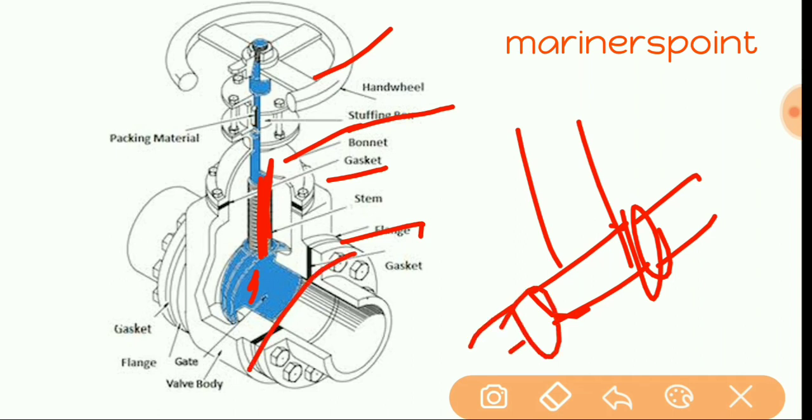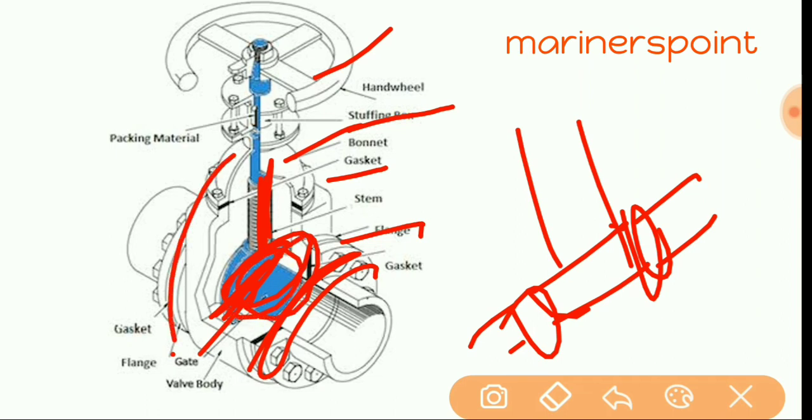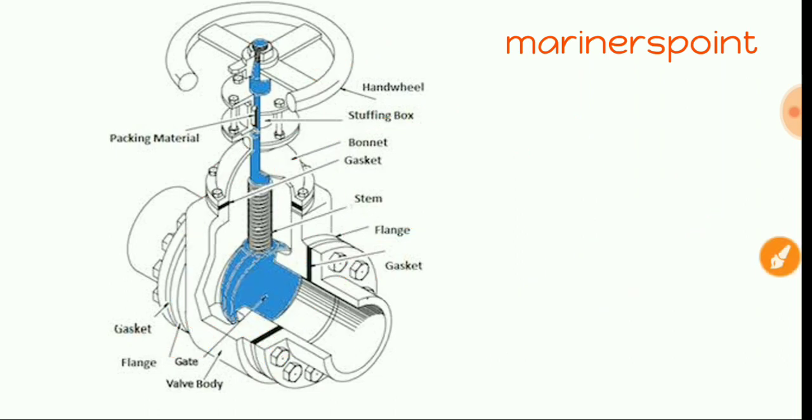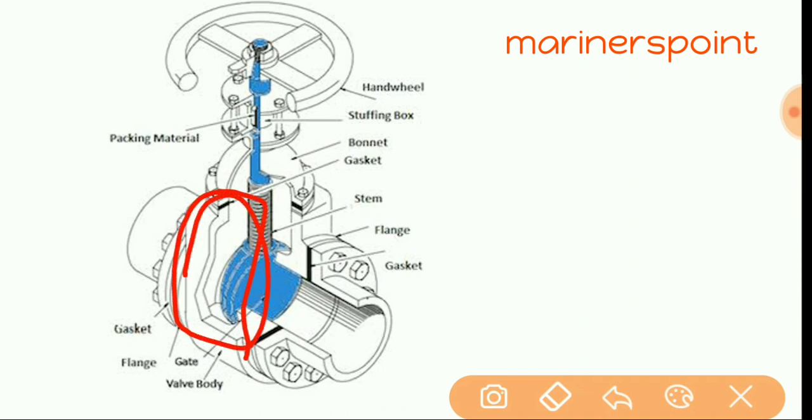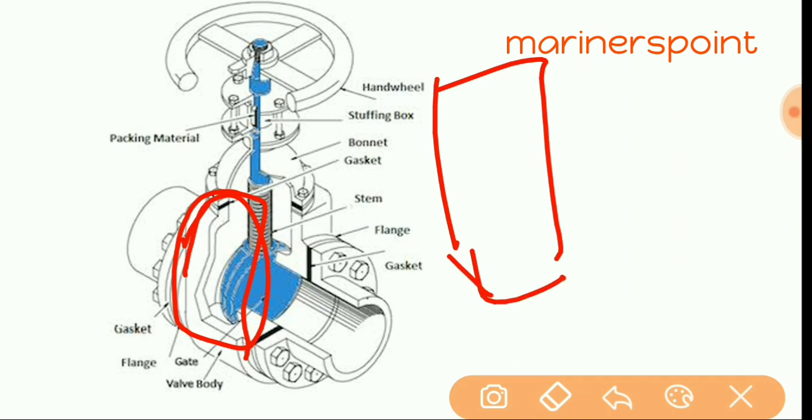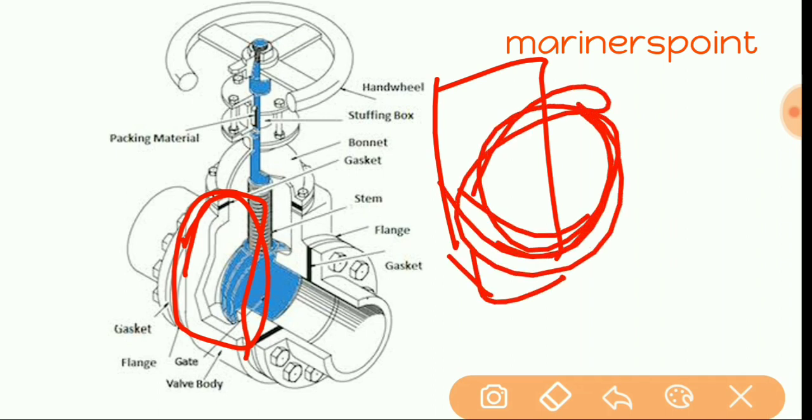Gasket here on the flange, here also gasket is fitted. Okay. Gate. This blue part is the gate, and this is the body. And from the body you can identify whether this is a gate valve or globe valve. When you see it, it looks like a gate. This body part is a little rectangular, but in a globe valve the body will be like this. Okay.